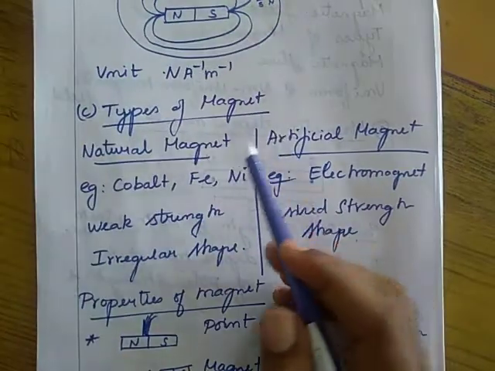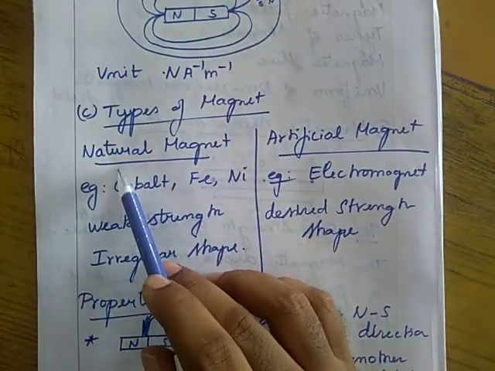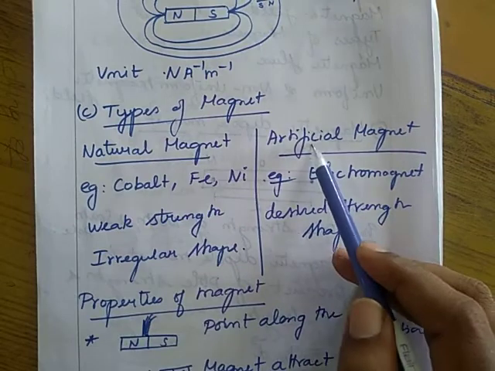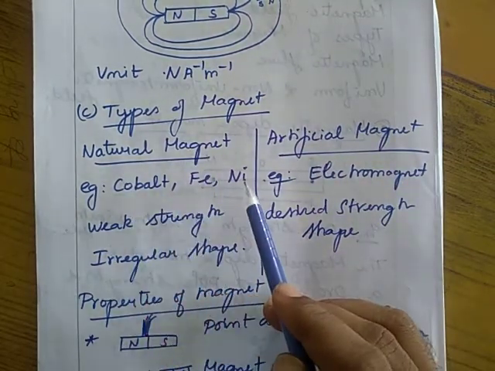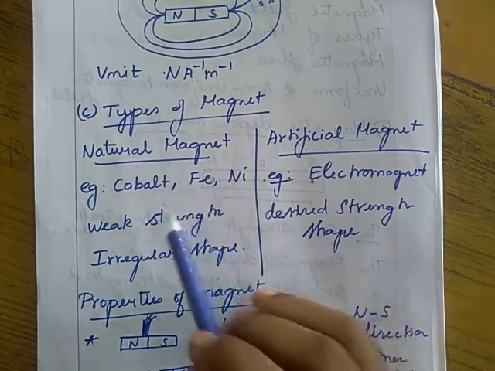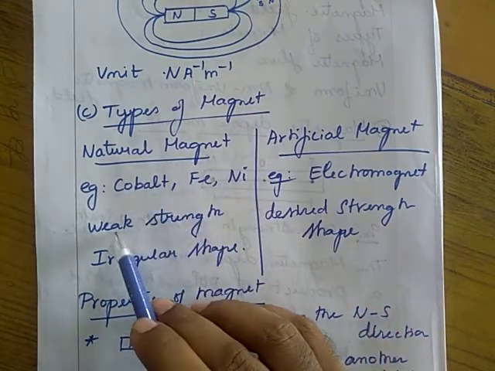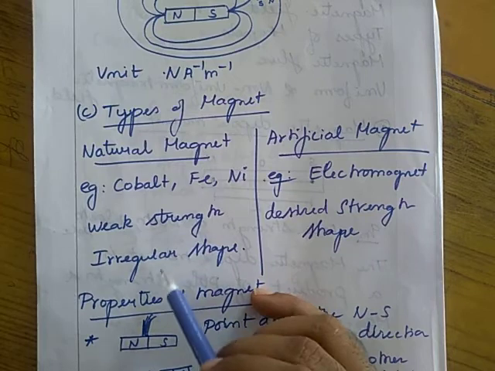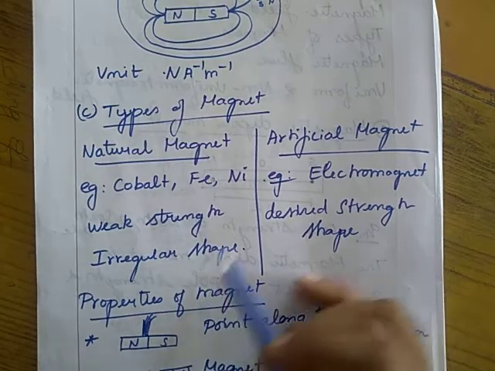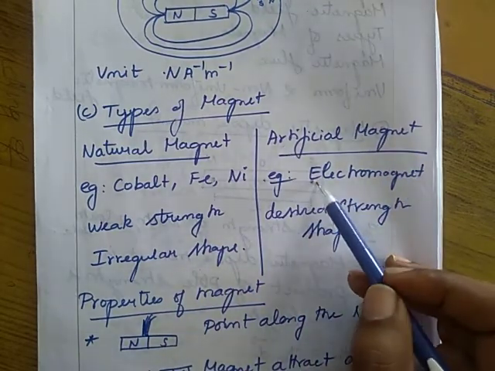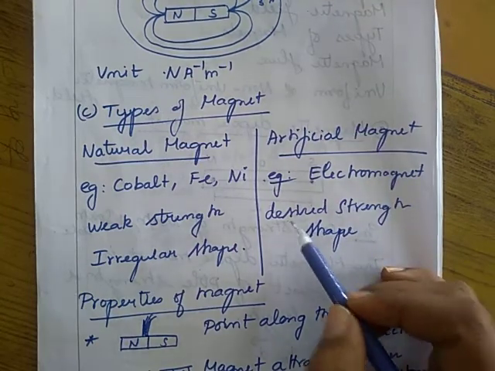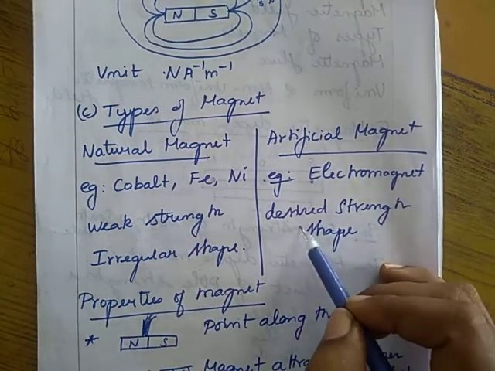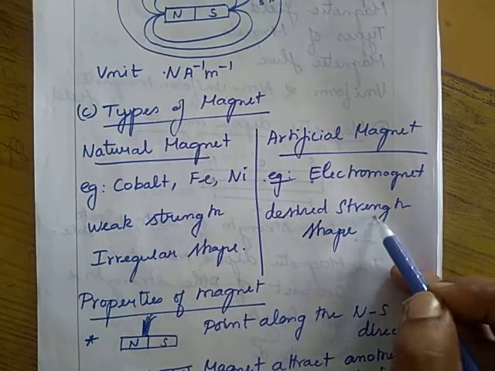Then types of magnet. We have two types of magnet. One is natural magnet, another one is artificial magnet. In natural magnets, cobalt, nickel or iron are the examples. Here in natural magnets, the strength is weak and they are in irregular shapes. Then artificial magnet, for example, electromagnet is an artificial magnet. Artificial magnets are made by humans, so we can make them in our desired strength and desired shape.